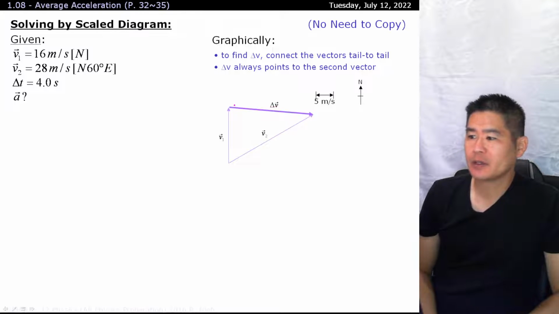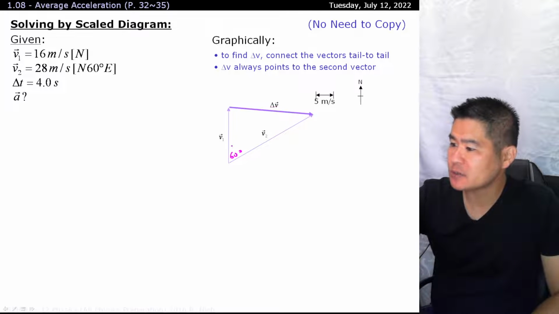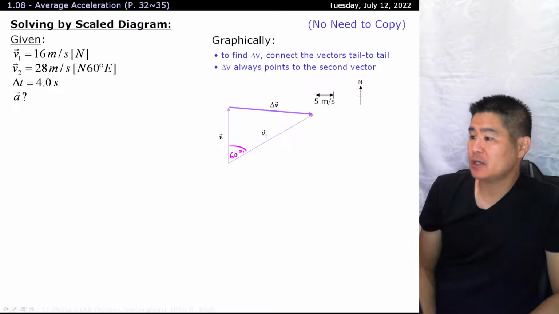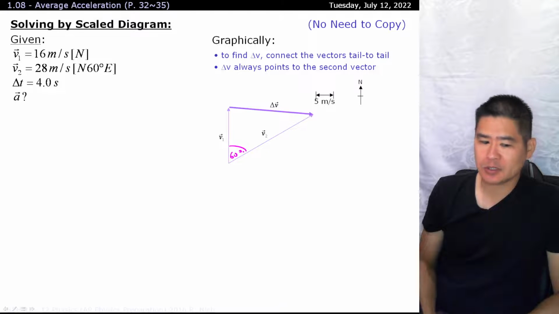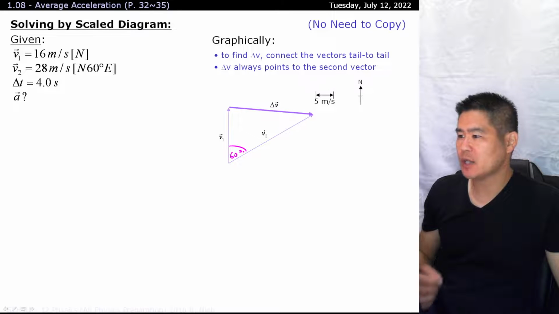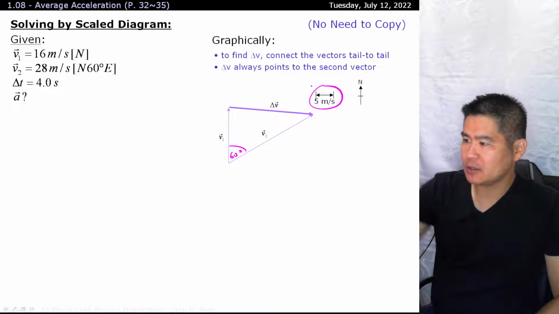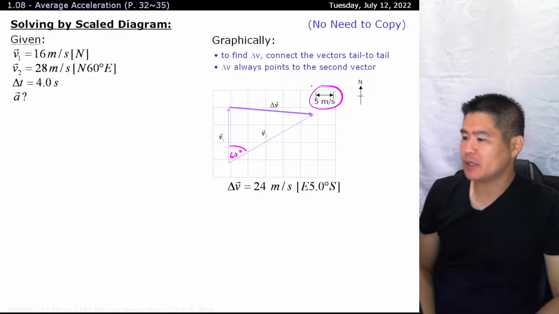Good. Okay, so in this setup over here, north 60 degrees east, here's our 60 degrees. And with this, if you're drawing as a scale diagram, you can just carefully plot it out according to your scale. Take out your trusty ruler, measure out the length of it, and according to its scale, it works out to a corresponding velocity of 24 meters per second.